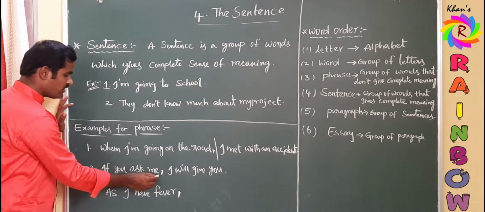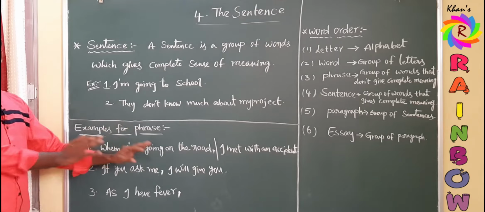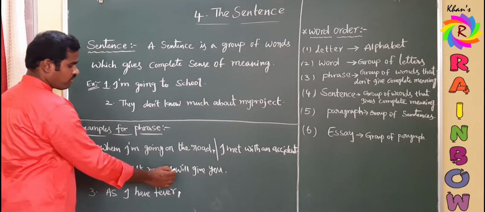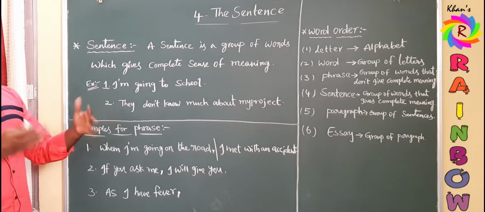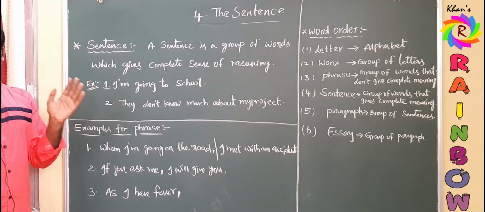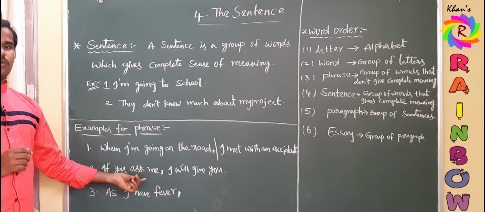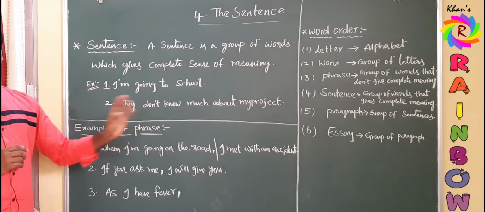If you observe the phrase, we can find a group of words here. See, 1, 2, 3, 4. Four words are there, a group of words. And the total sentence has 1, 2, 3, 4, 5, 6, 7, 8 words. Even if it is 4 words or 8 words, we can call it a group of words, but here only half of the meaning, there is no complete thought, and this whole sentence provides complete thought.